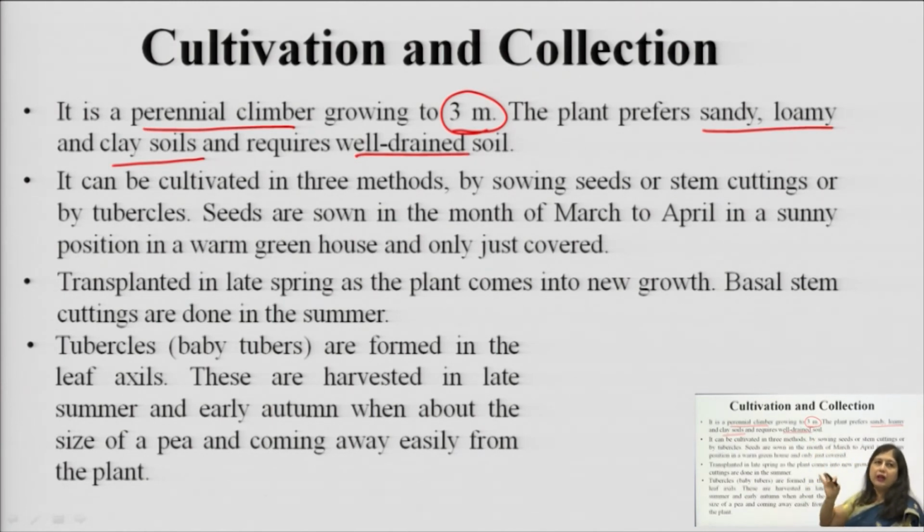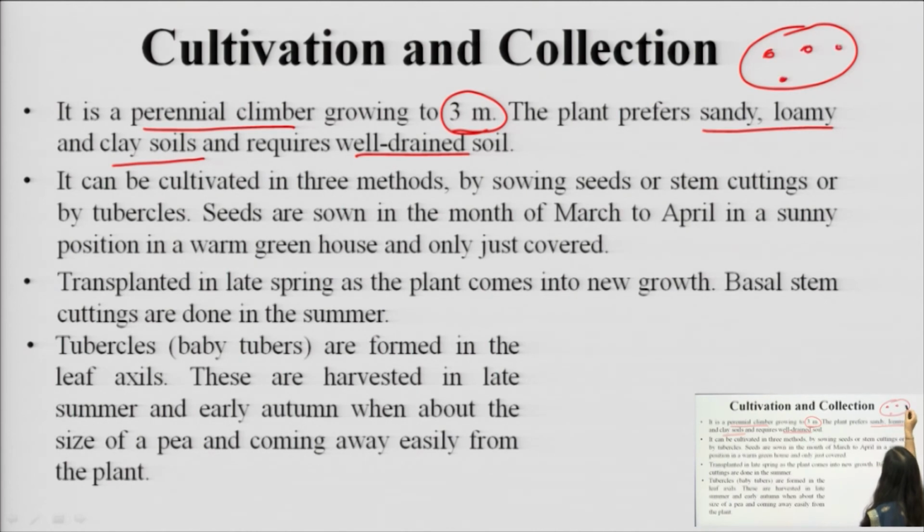It can be cultivated by 3 different methods: either by sowing the seeds, using stem cuttings, or by using the tubercles. In the ripened rhizomes, baby tubercles are developed, means baby rhizomes are generated. They are small, dot type of structures which are removed, and these tubercles can also be used for propagation.